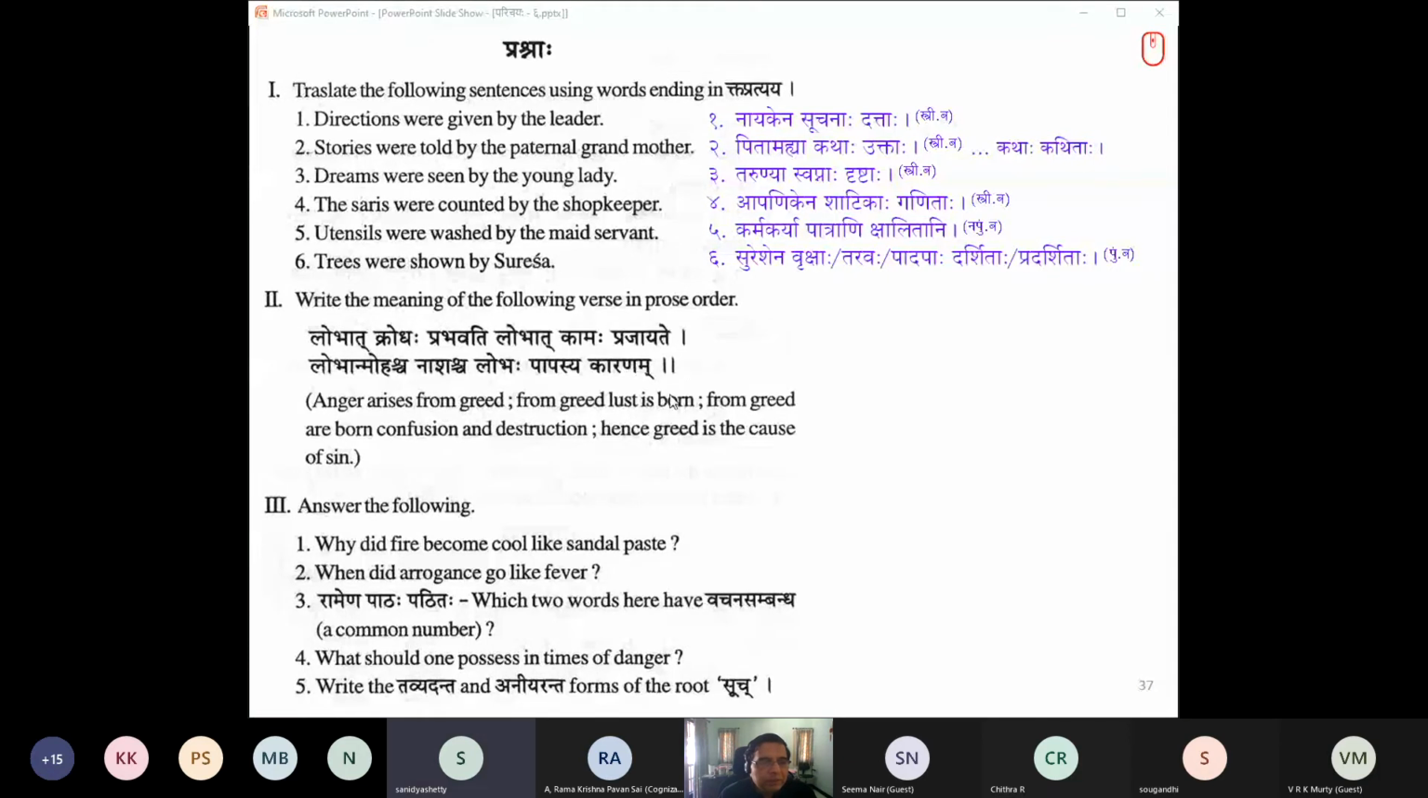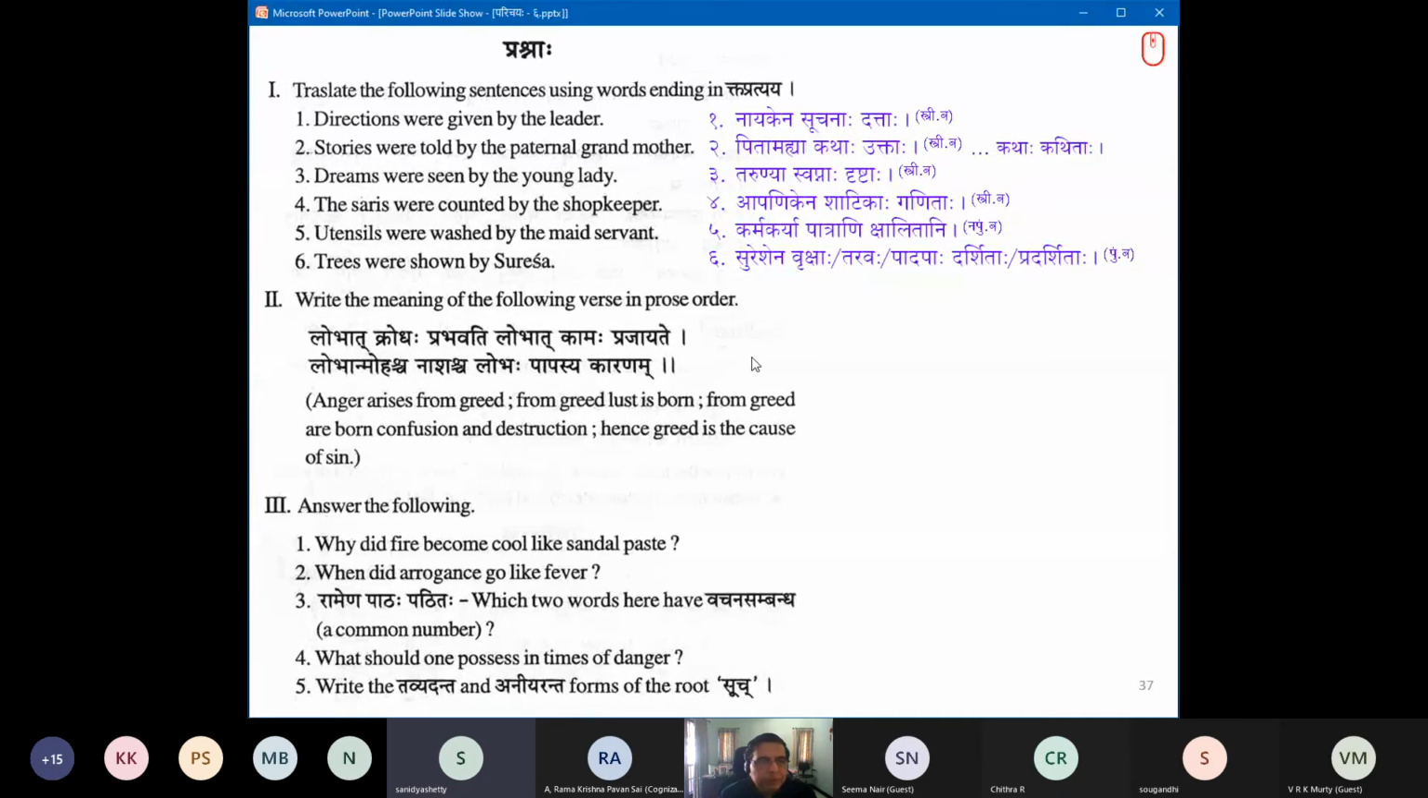So we try to split whatever is there. If there are any sandhis, we split them. Correct. So lobat krodah prabhavati lobat, there is some sandhi here. Lobat mohaha cha, we would split. Again, this one. And nashascha. Is that a split?